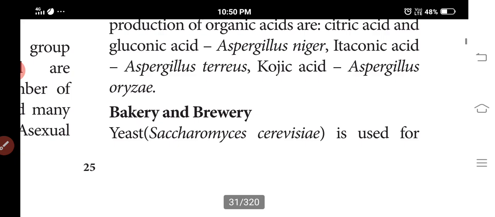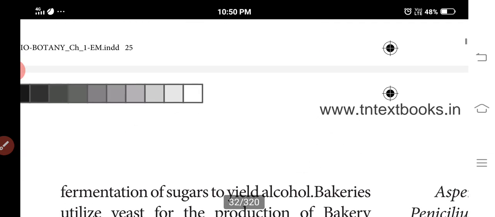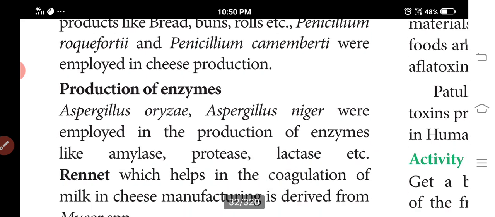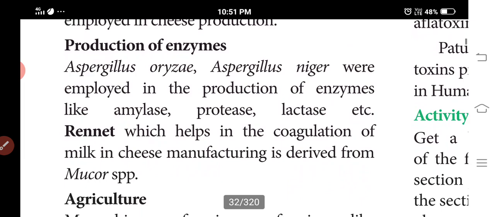Yeast is widely used in bakeries for fermentation of sugars in the production of bakery products like bread, buns and rolls. Penicillium camembertii and Penicillium roqueforti are employed in cheese production. For the production of enzymes, Aspergillus oryzae and Aspergillus niger are employed to produce enzymes like amylase, protease and lactase. Rennet helps in the coagulation of milk.